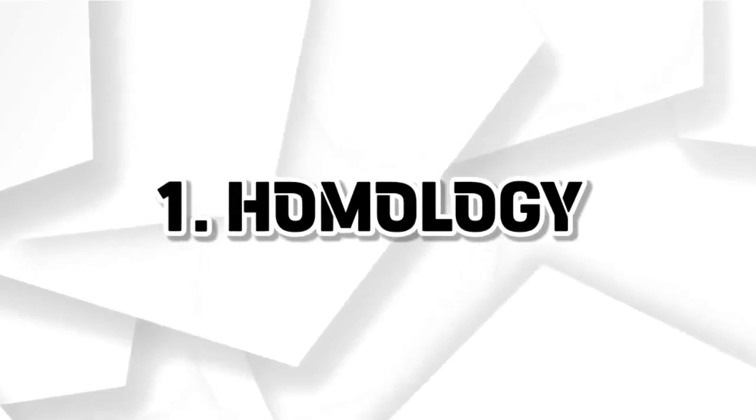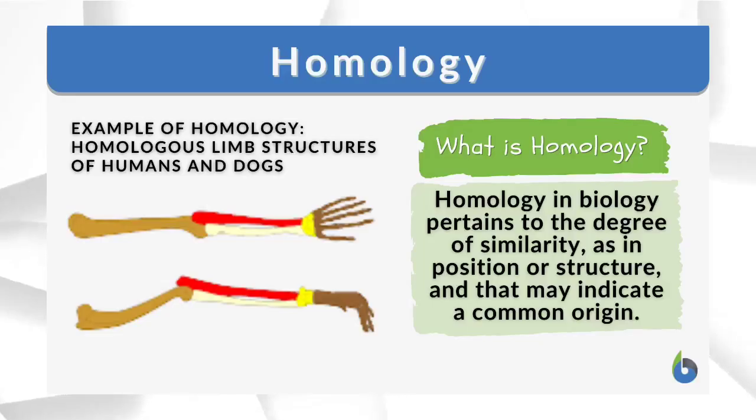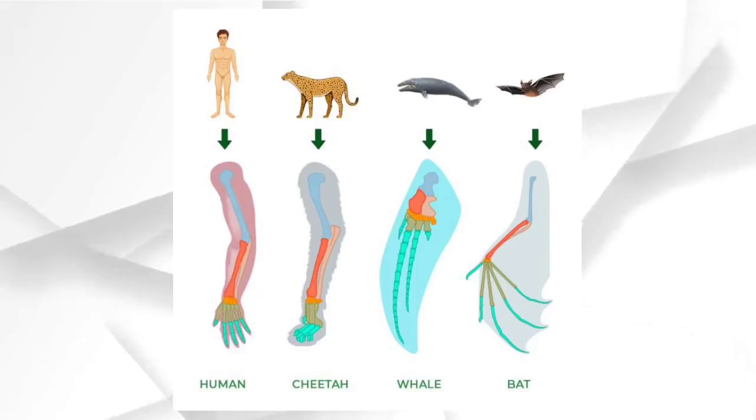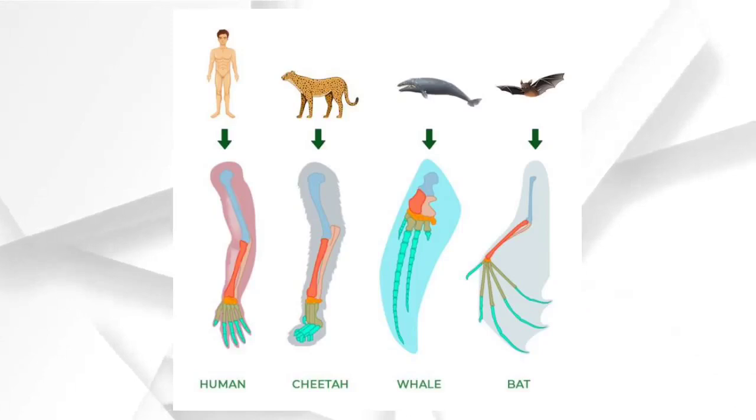1. Homology. When we read biology textbooks, homology is used as an argument for evolution. Homology means similarities in anatomy. Evolutionists say that similarities in the physical structure of certain animals prove common ancestry. For example, limbs of man, dog and apes are similar. Evolutionists use this as their argument, but this doesn't prove common ancestry.